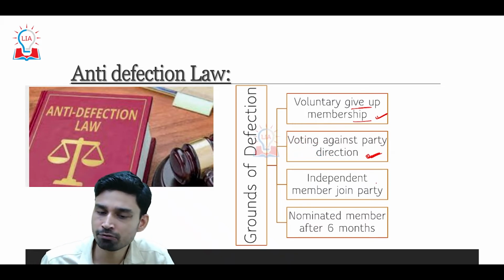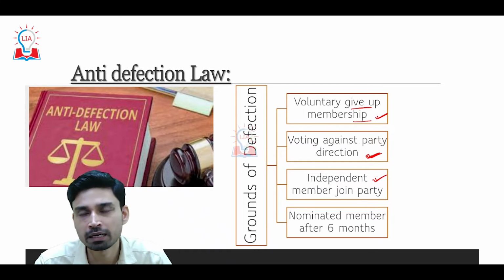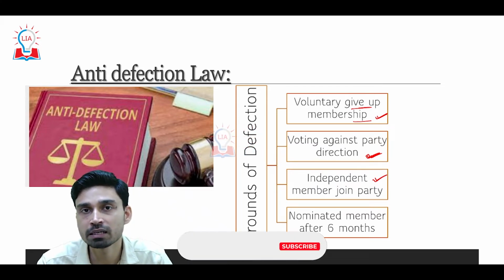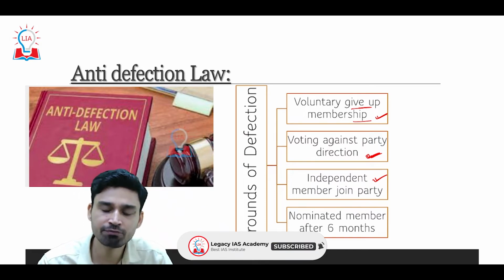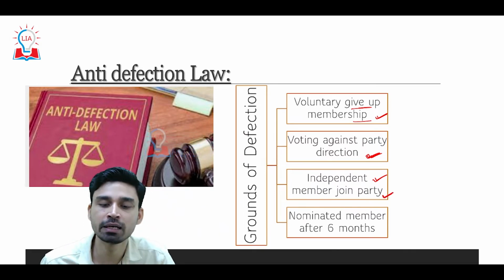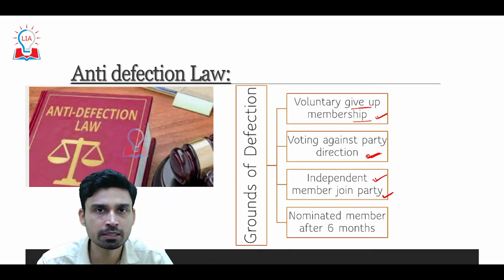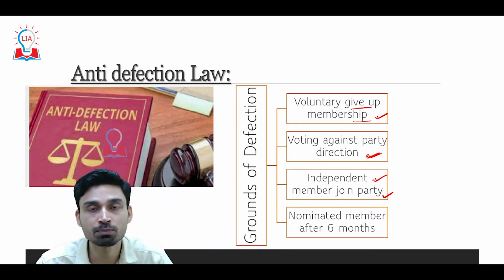The third is if any independent member, that means a member of Parliament or legislative assembly who has been elected as an independent candidate, joins any political party after the election, they can also be considered as defecting as per the anti-defection law.